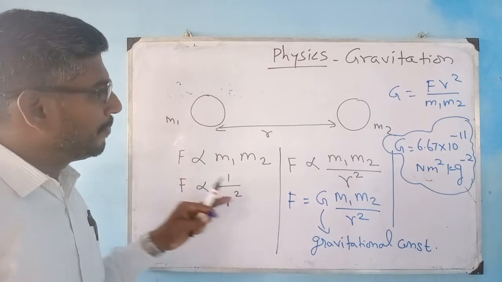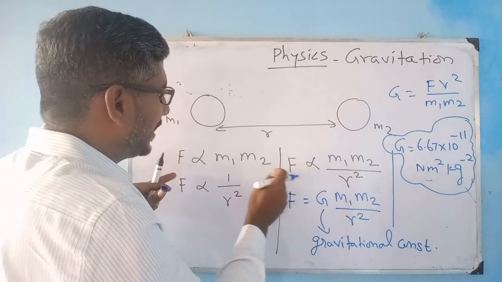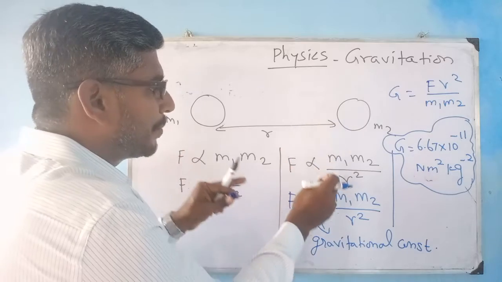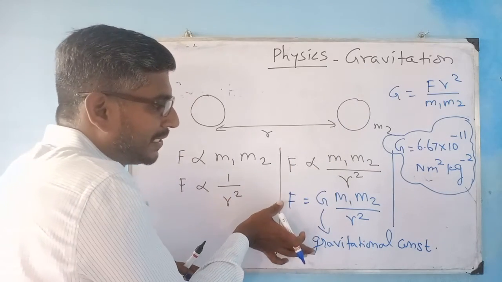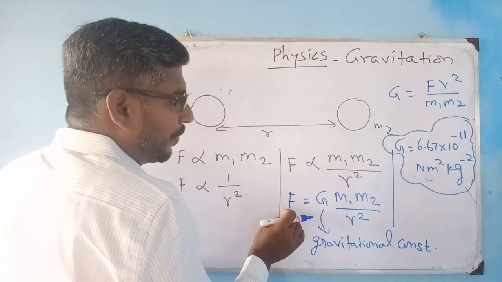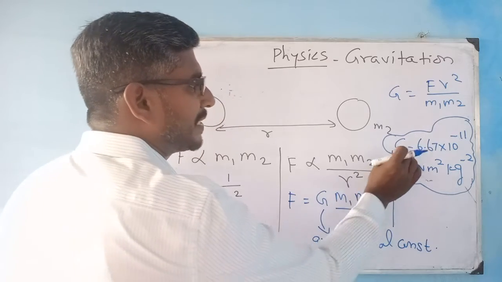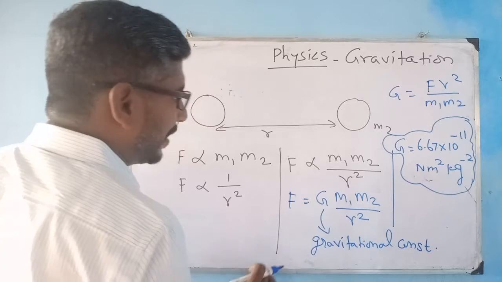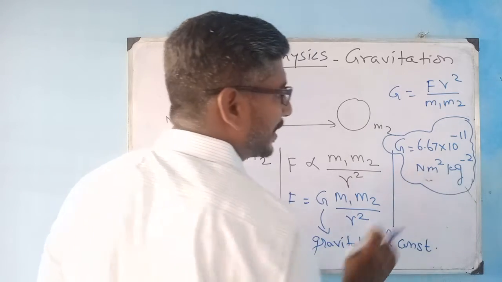Now, because of these two masses separated in space by a distance r, we can calculate the force between them, which is directly proportional to the masses and inversely proportional to the square of the distance between them. So I had calculated this F. I can represent this force as G m1 m2 divided by r squared, with the gravitational constant given here. Now what is the unit of this gravitational constant? The unit is Newton meter squared kg⁻².